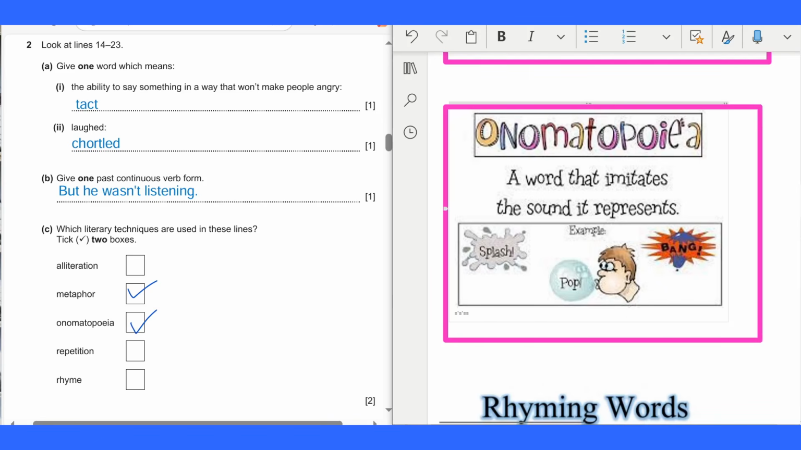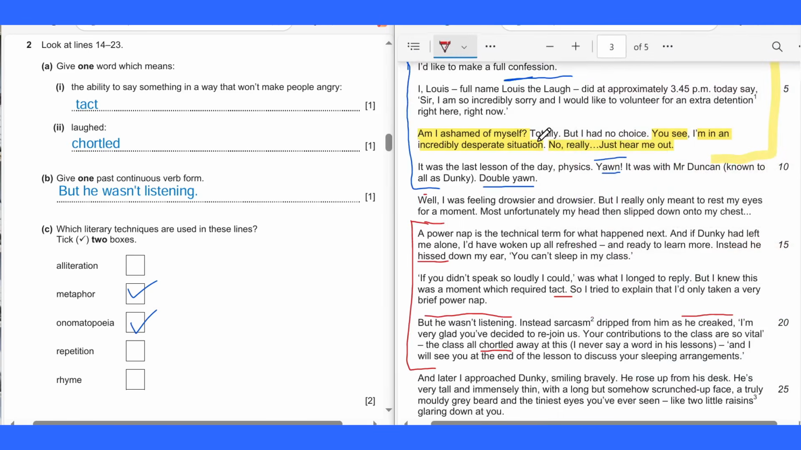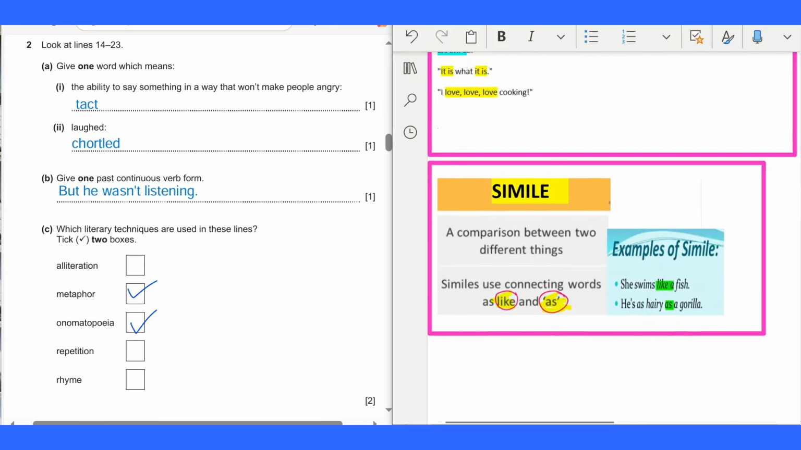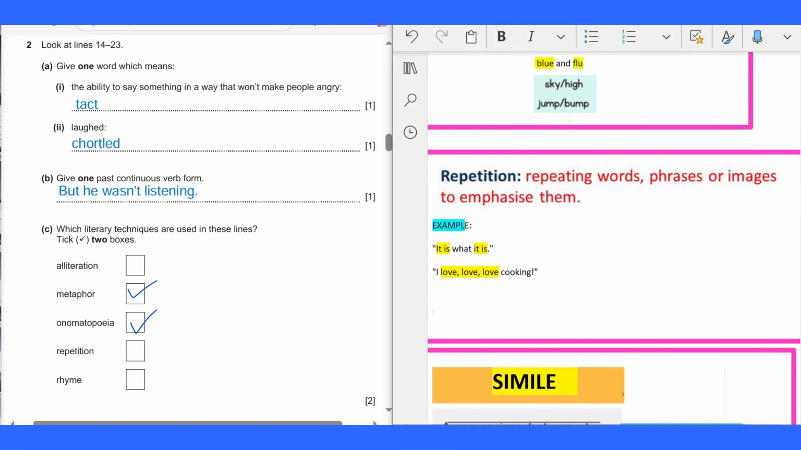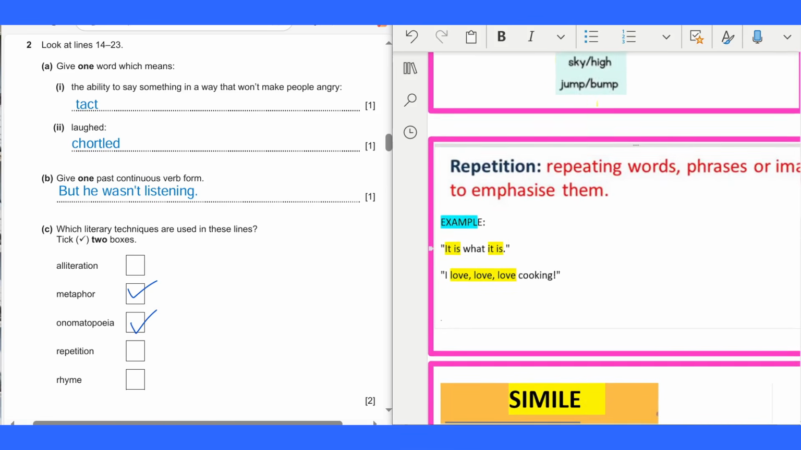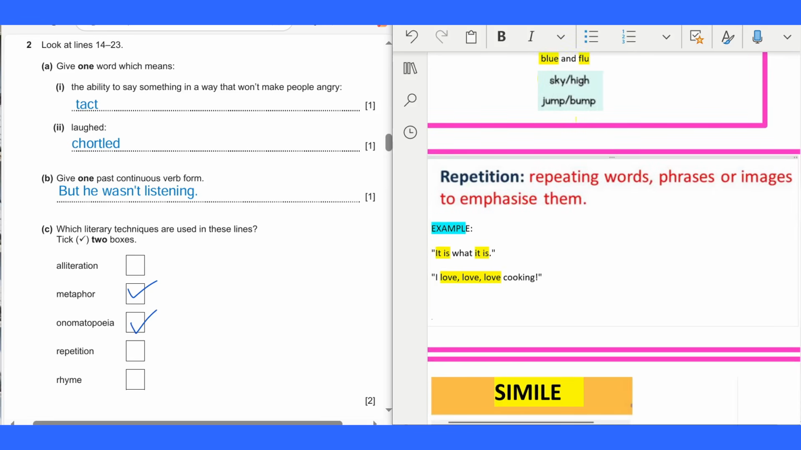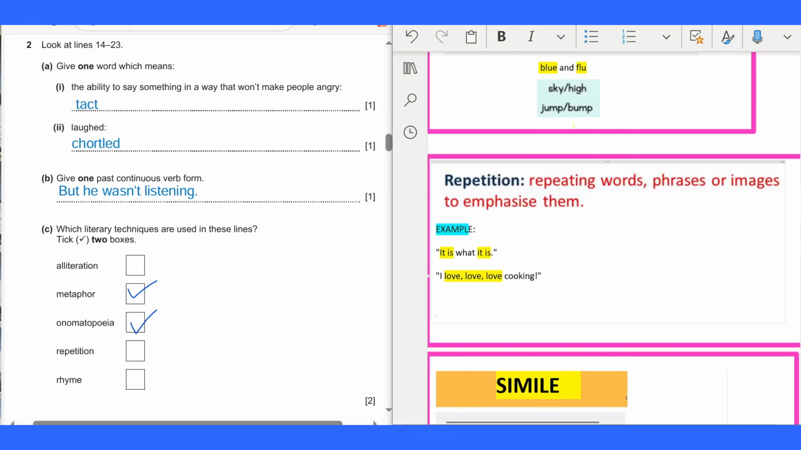Alright, next is onomatopoeia. Is a word that imitates the sound it represents, like splash, water splash, balloon pops, bang. Alright, so in here is he hissed down my ear. So that's the sound of Mr. Duncan uttered, hissed down my ear. That is onomatopoeia. Alright, next, repetition. Repetition in here is repeating words or phrases to emphasize them. Example, it is what it is. I love cooking. That is repetition.